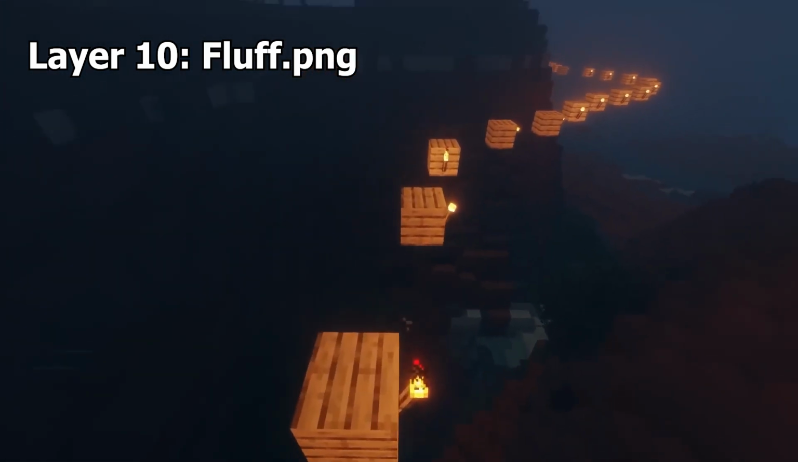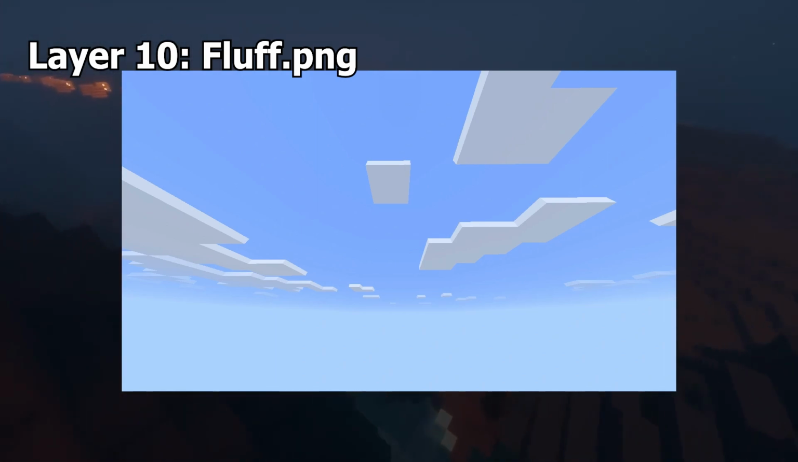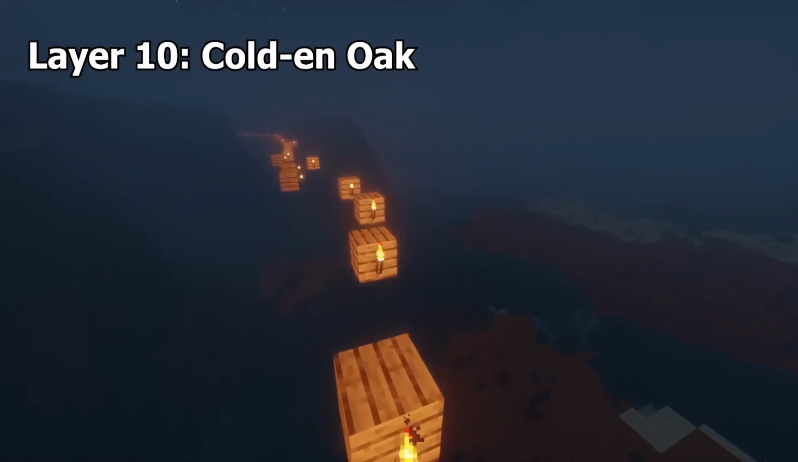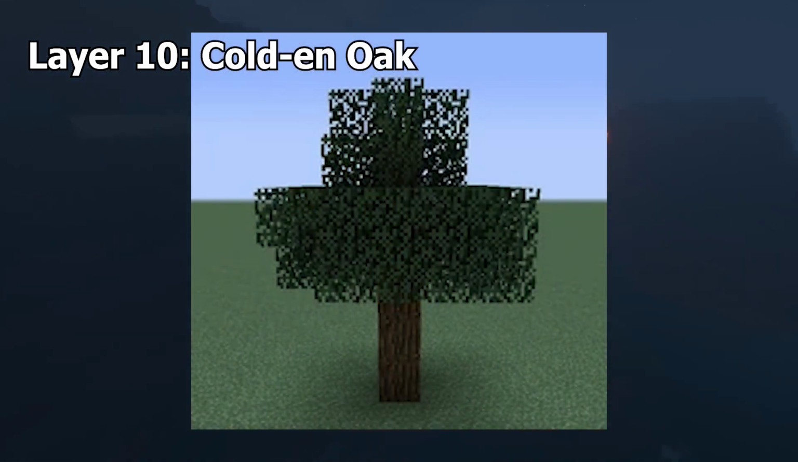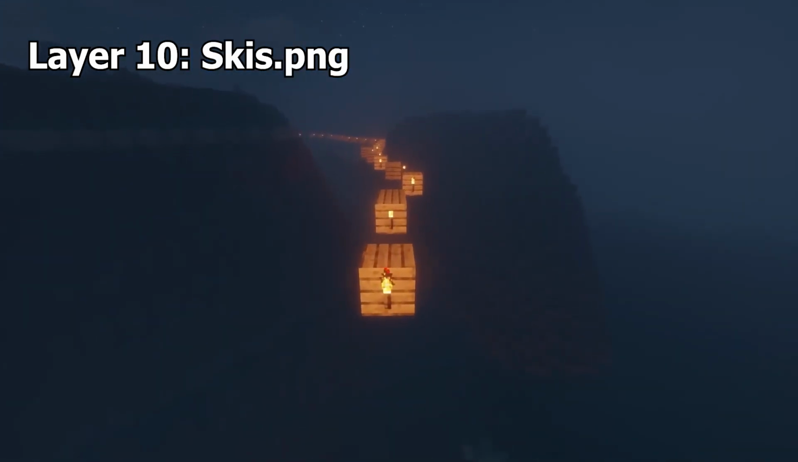Fluff.png. Apparently Fluff.png was a texture from the alpha version of the game that may have been used for clouds, although it was never implemented. Cold-en oak. This was a weird type of tree from the Pocket Edition version of the game that had the shape of an oak tree with spruce leaves and logs instead of oak ones.